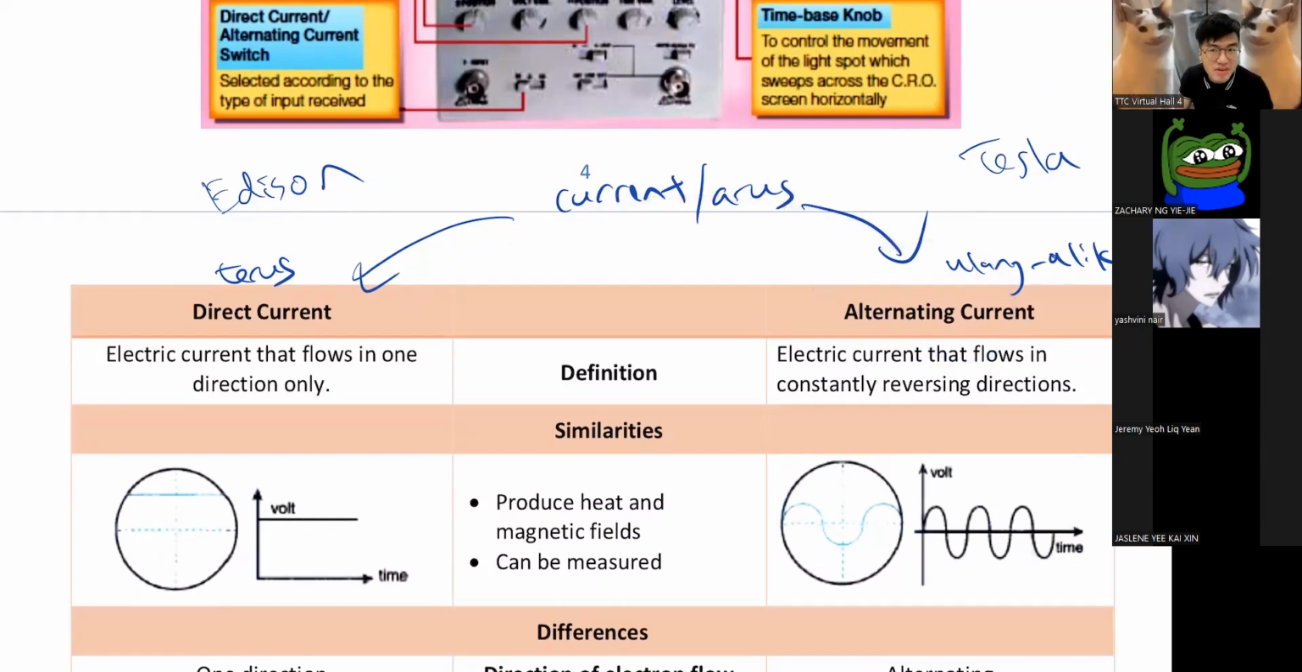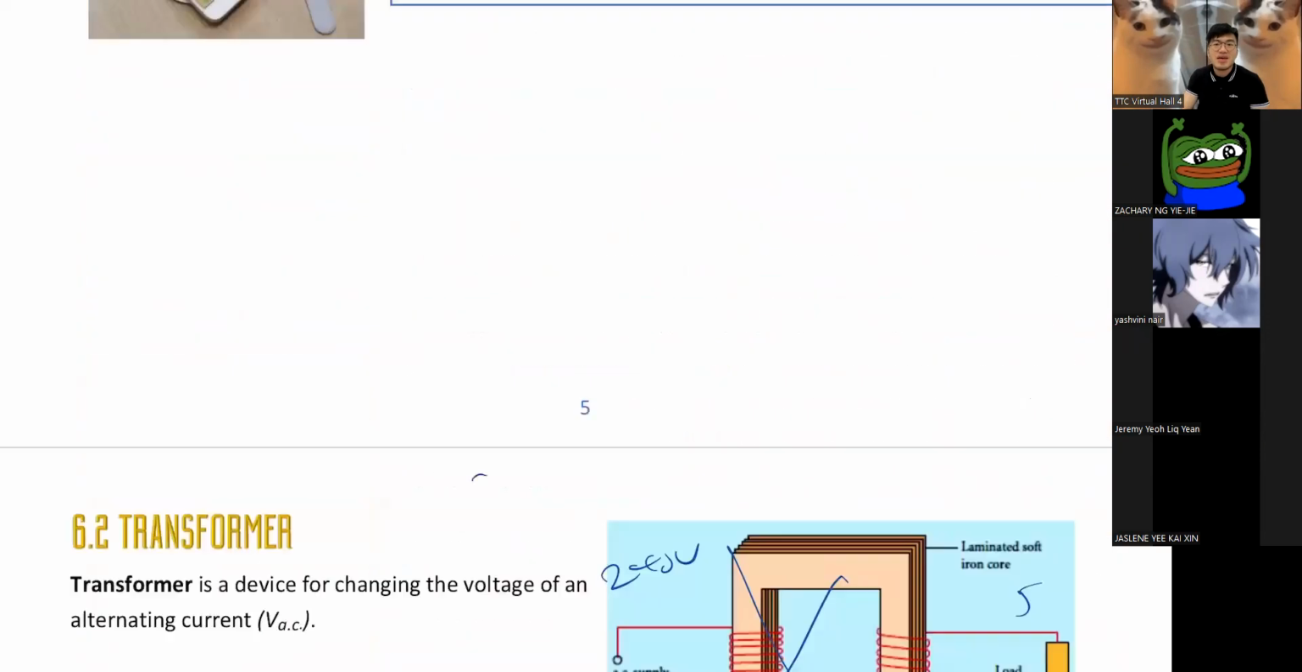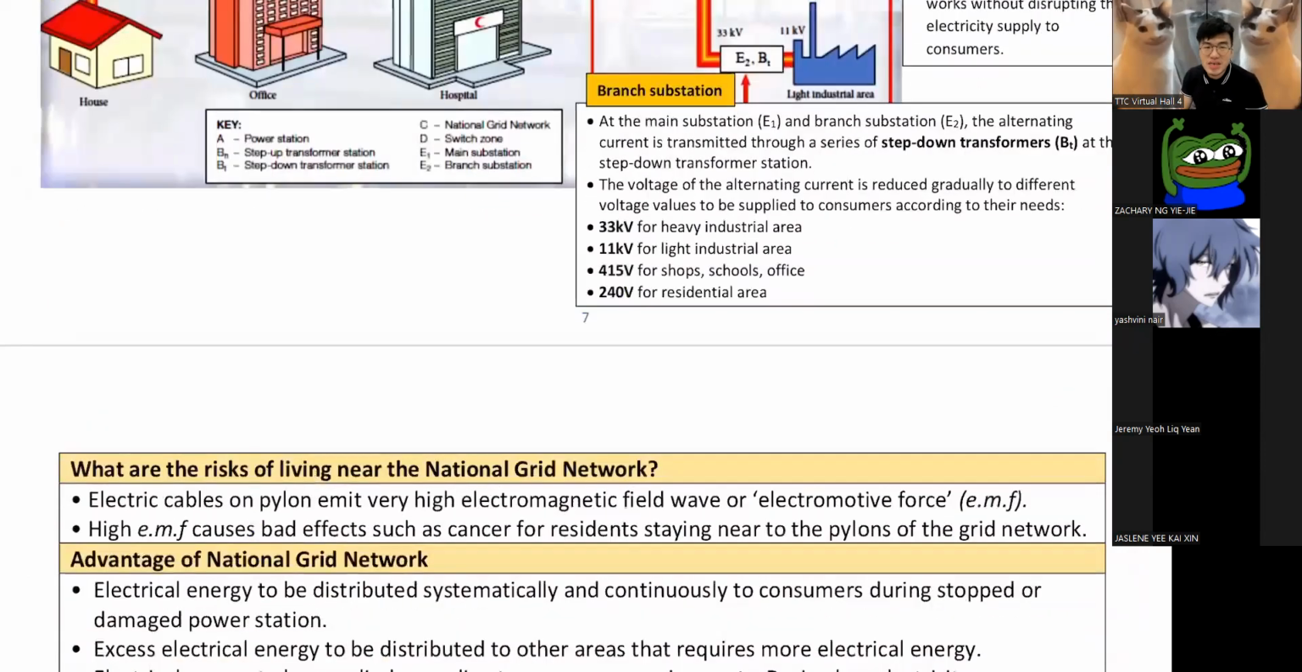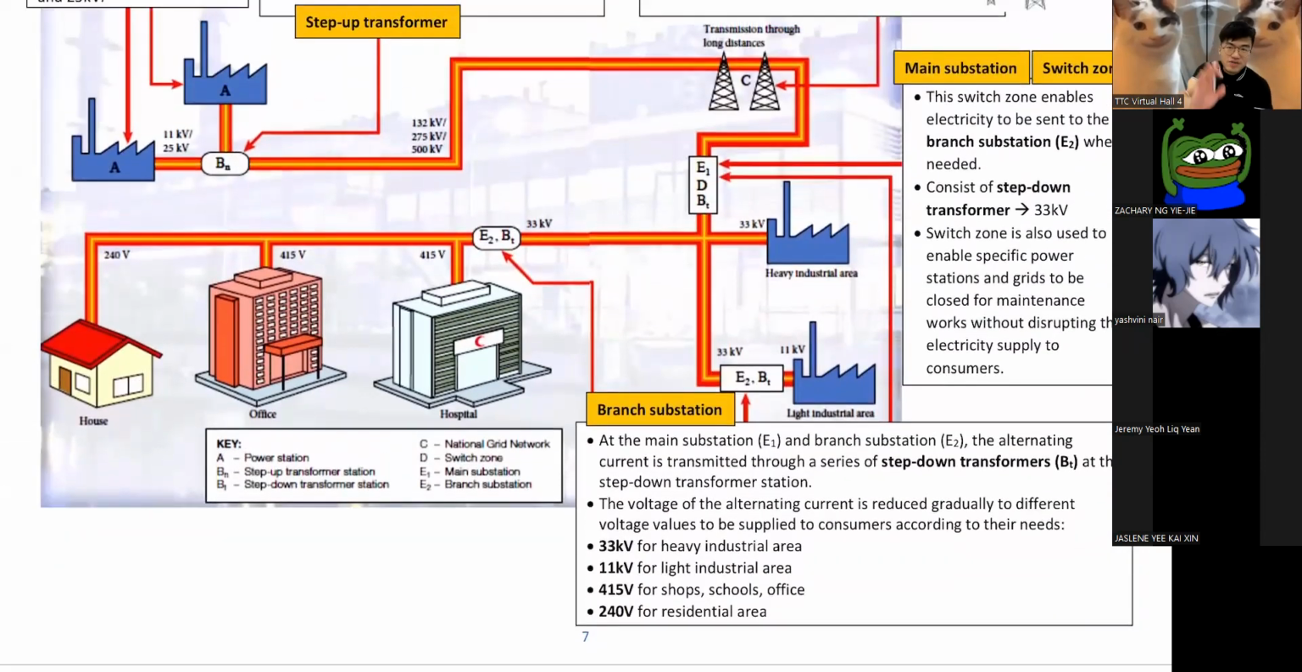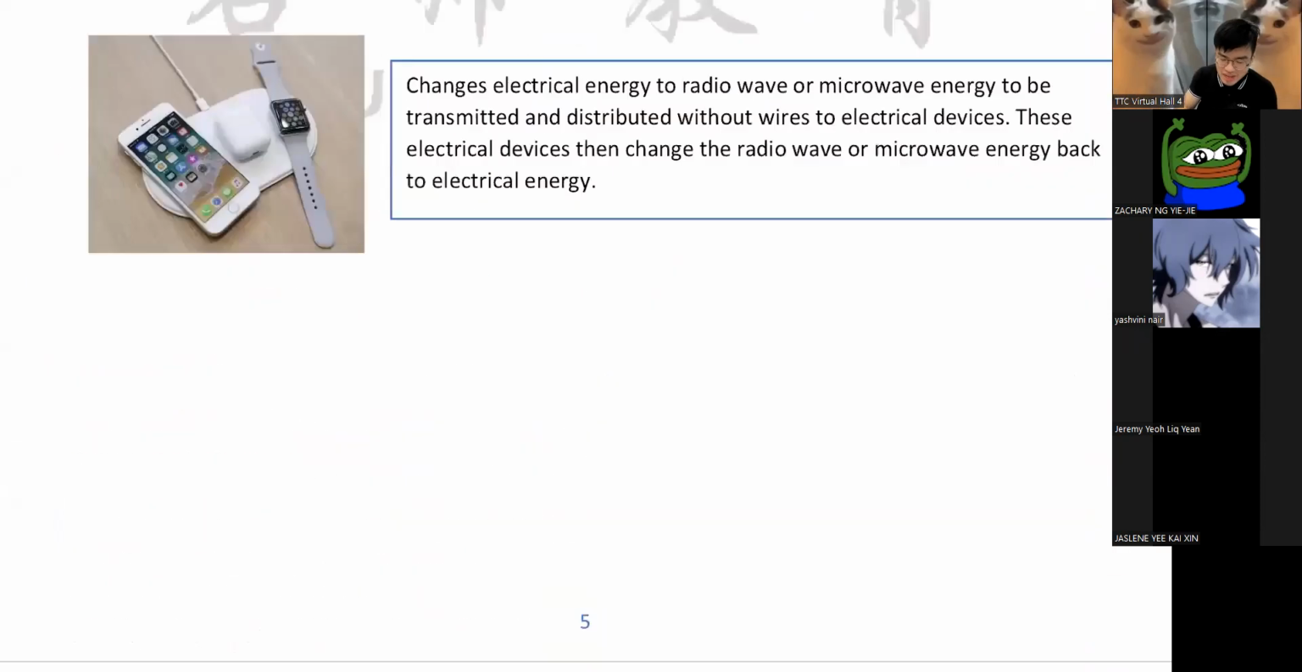And what are we using currently? We are using AC. Without AC, you have no electricity to use today. So can you see? You have to thank Tesla for that.